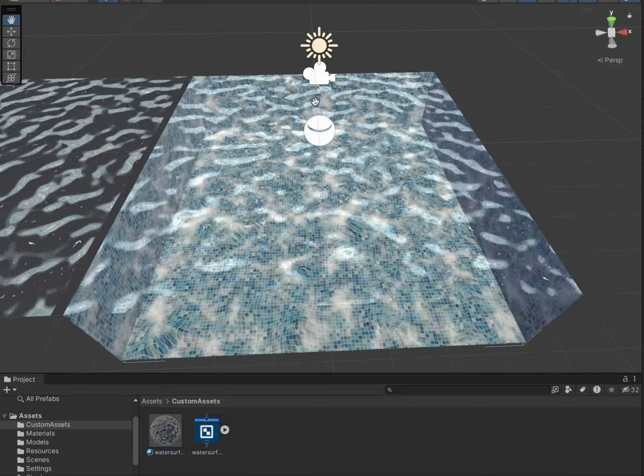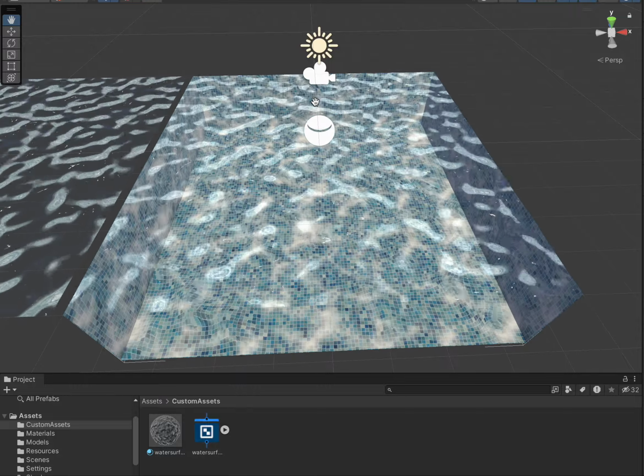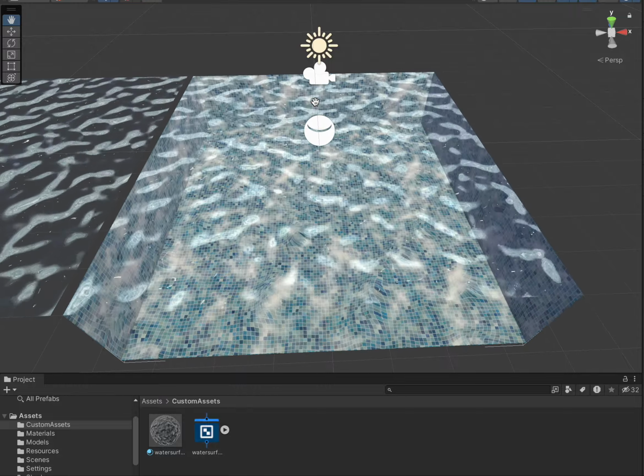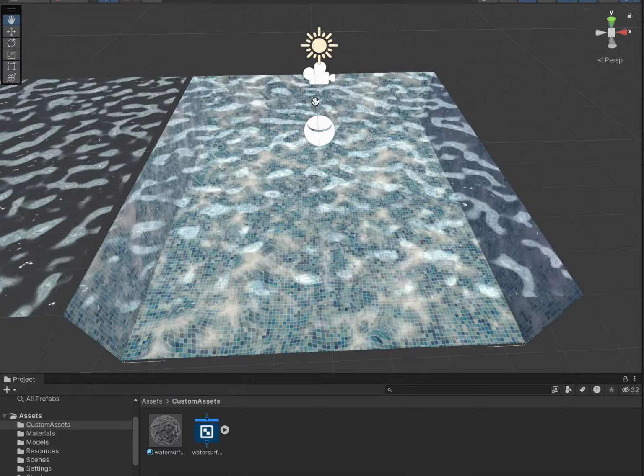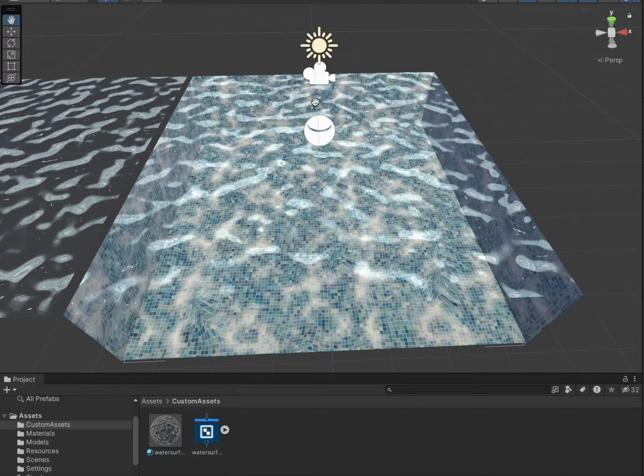Yeah, just a quick short tutorial of how to create a water surface material that you can apply to your mesh.